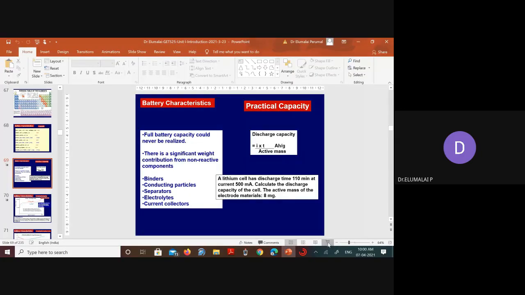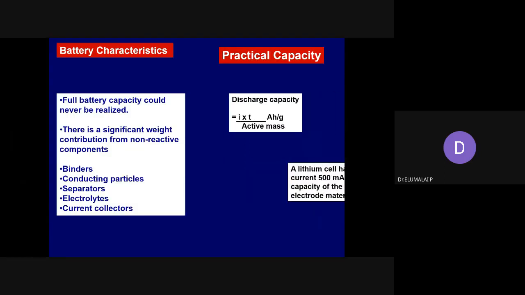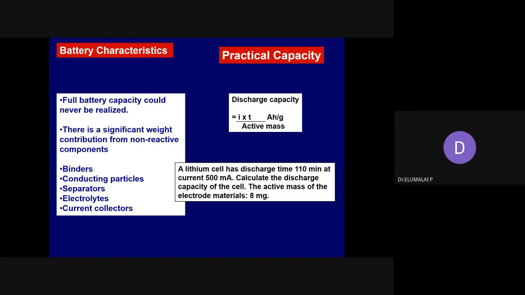We will see that later. The battery can be discharged at a different C rate or different currents depending on the power required. Very important. So similar to the theoretical capacity, practical capacity or discharge capacity is also important for an electrode that needs to be considered while developing a battery. So the practical capacity should be achieved equal to the theoretical capacity, and it can be estimated from the standard equation I into T divided by active mass. How will you get this current and time?